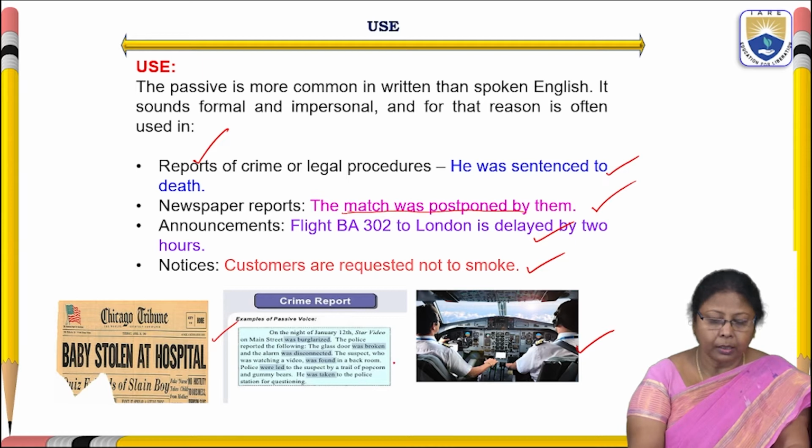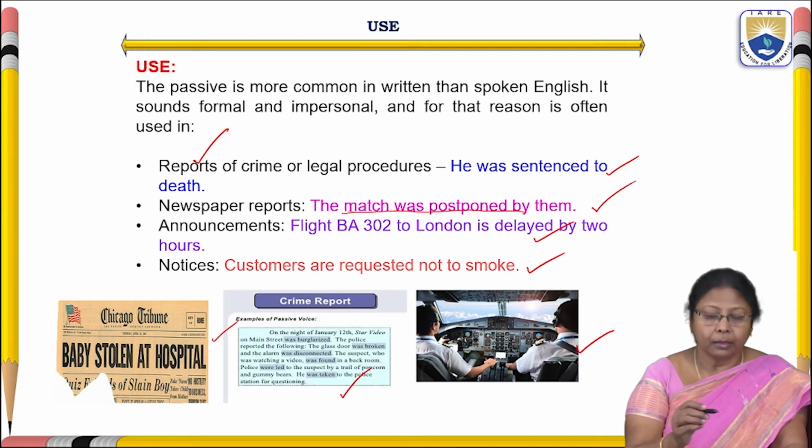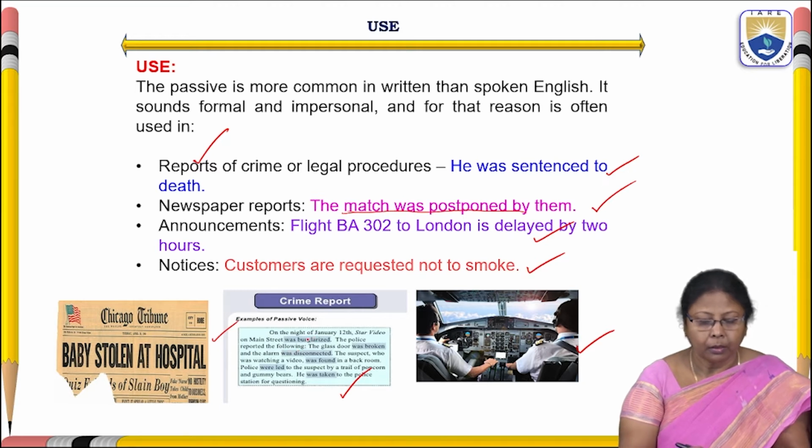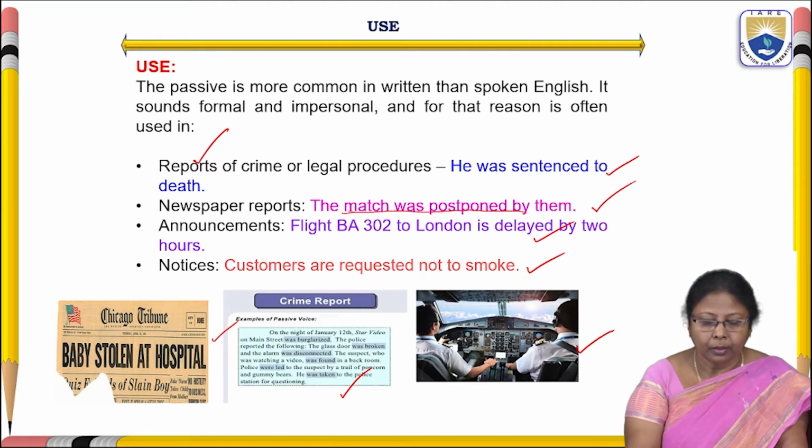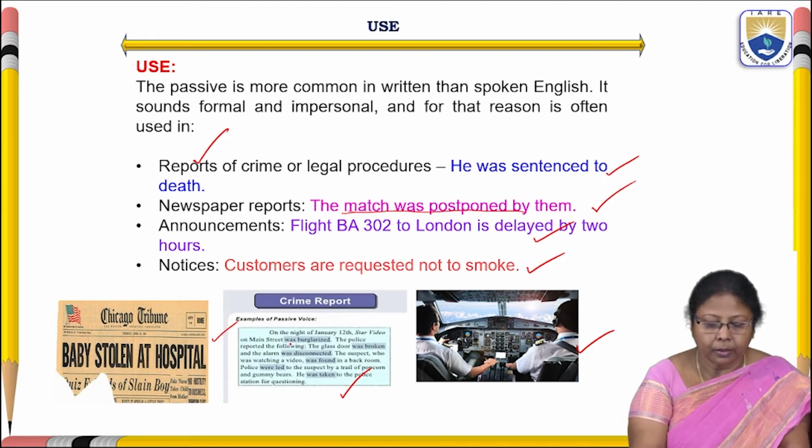So when you see this clipping, most of the sentences here, when you go through it more clearly, I have just blurred a few: was burglarized, was broken, was disconnected.